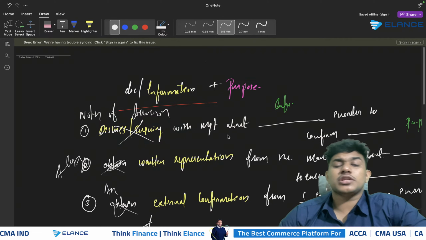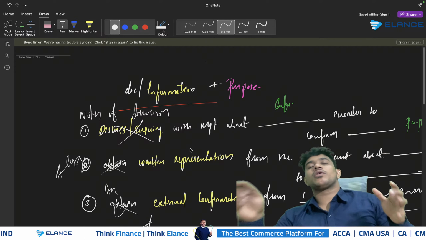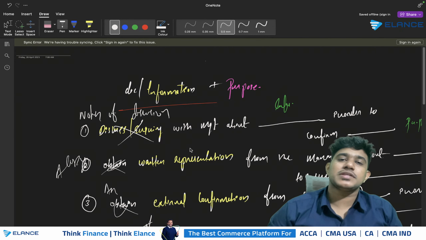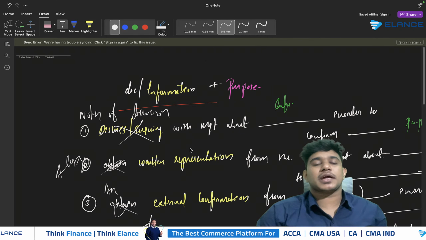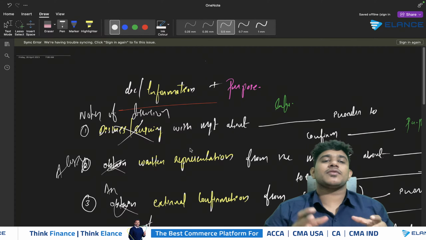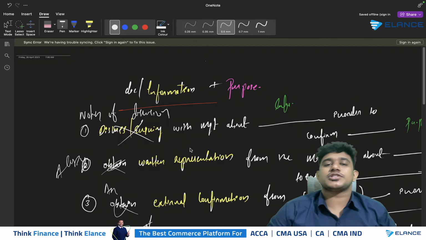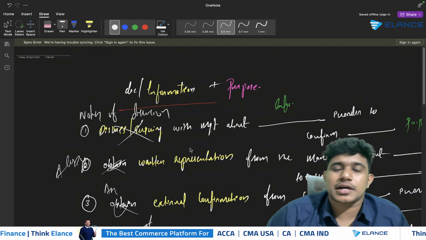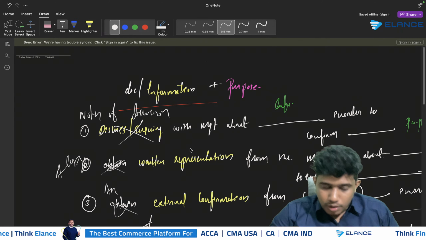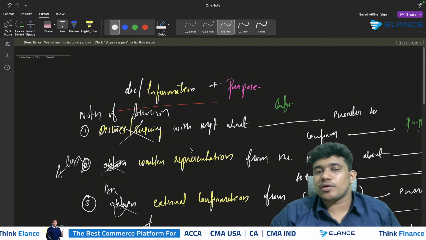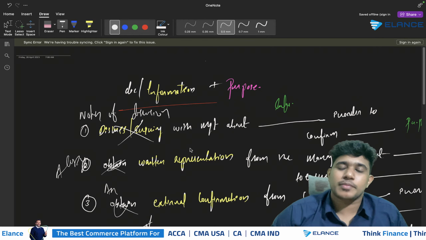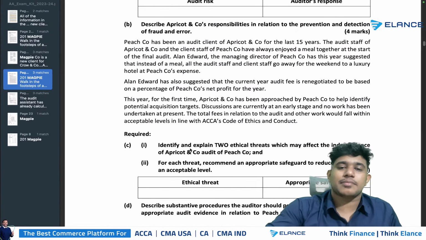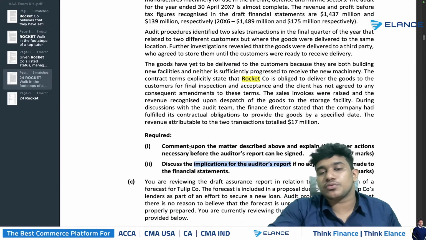So in such a manner, you need to make it into past tense, and you are only required to provide the name of the document or the information which you require, plus the purpose for which that particular information might have been obtained by that earlier auditor. So this will be the way in which you need to present answers in relation to the matters to be considered part. Whenever you write the matters to be considered part, make sure that when it comes to audit evidence, you are only required to specify the document or information required and the purpose for which you obtained it. So this will be the way in which the examiner will be expecting answers from you.